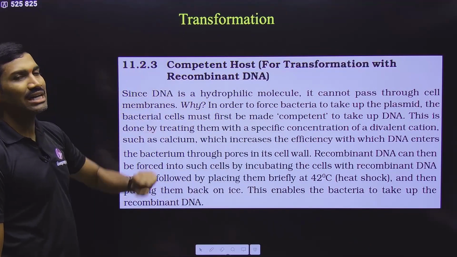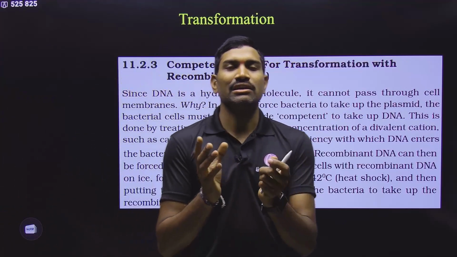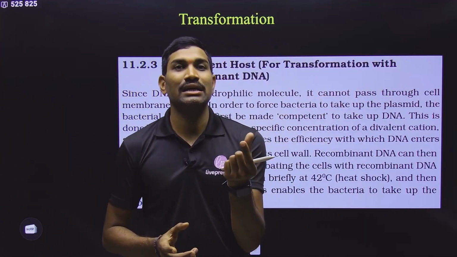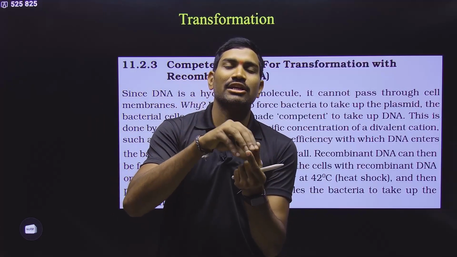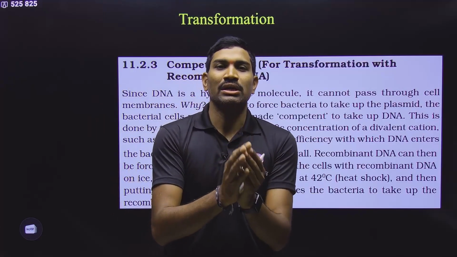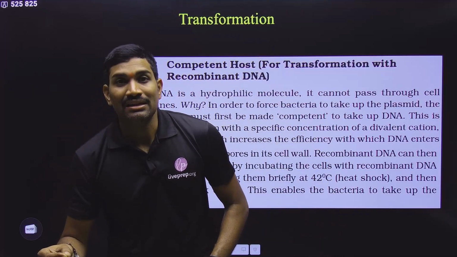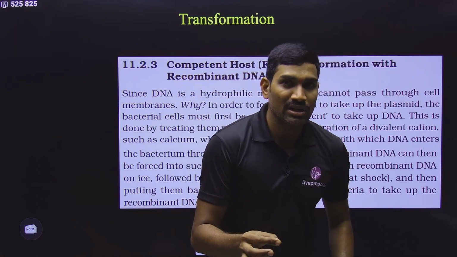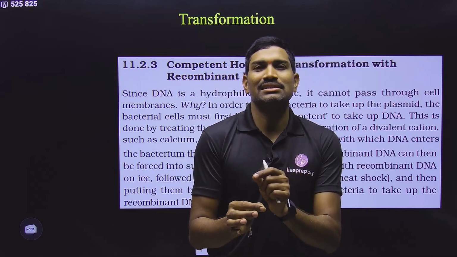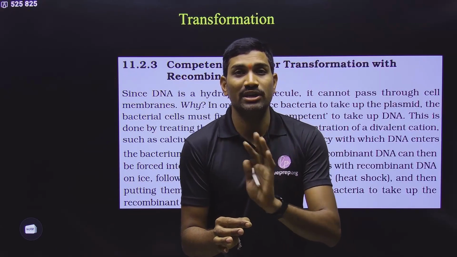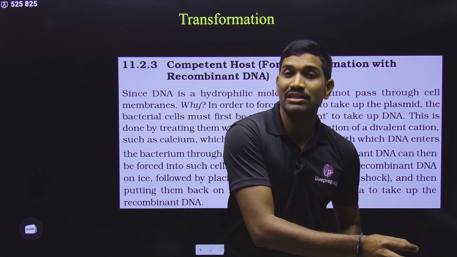Now we are talking about the transformation process. In the transformation process, initially we take the mixture of competent E. coli cells, and then we add the recombinant DNA molecule in one tube. After adding, initially we keep it at 4 degrees centigrade. Then suddenly we transfer it to 42 degrees centigrade. At 42 degrees centigrade, generally we keep it for 30 to 45 seconds. It is seconds, not minutes. Just a few seconds we keep it.